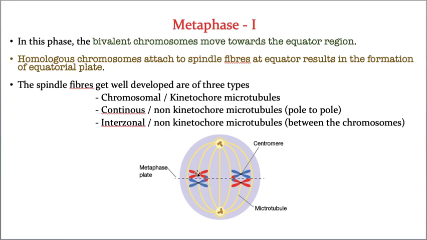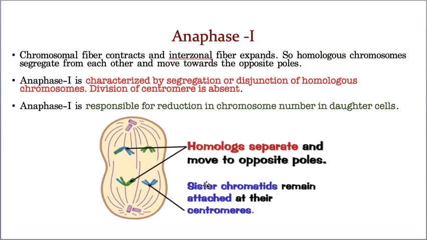Now what happens, this maternal chromosome starts moving here, and the paternal chromosome starts moving here. That means the complete chromosomes start moving towards the opposite poles. They don't cut; that means sister chromatids do not separate at the centromere. Hope you understood. This is the sole point I'm telling you: if you don't understand this point, you can't understand complete meiosis.